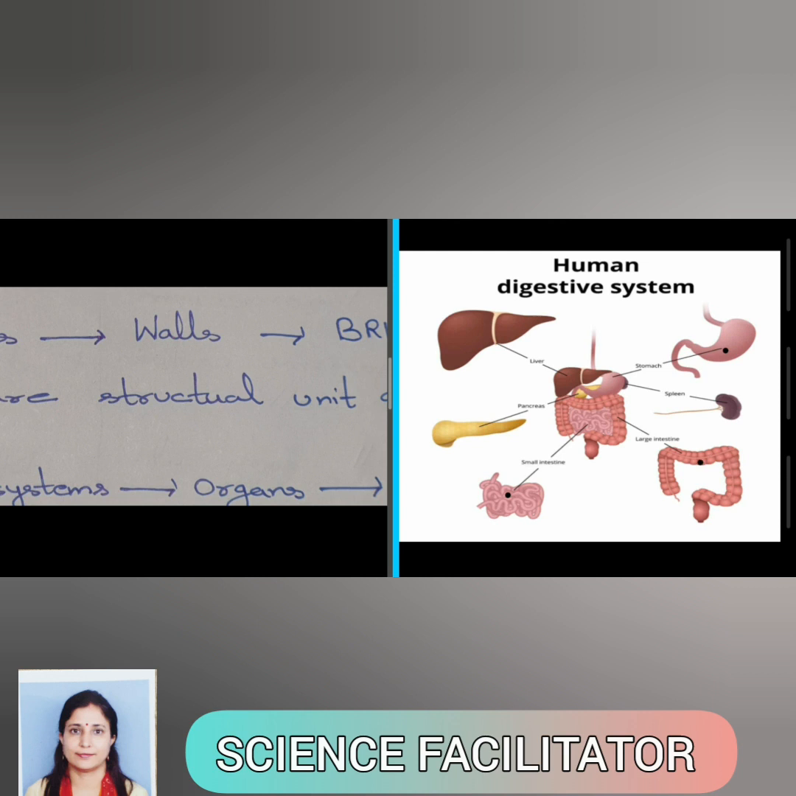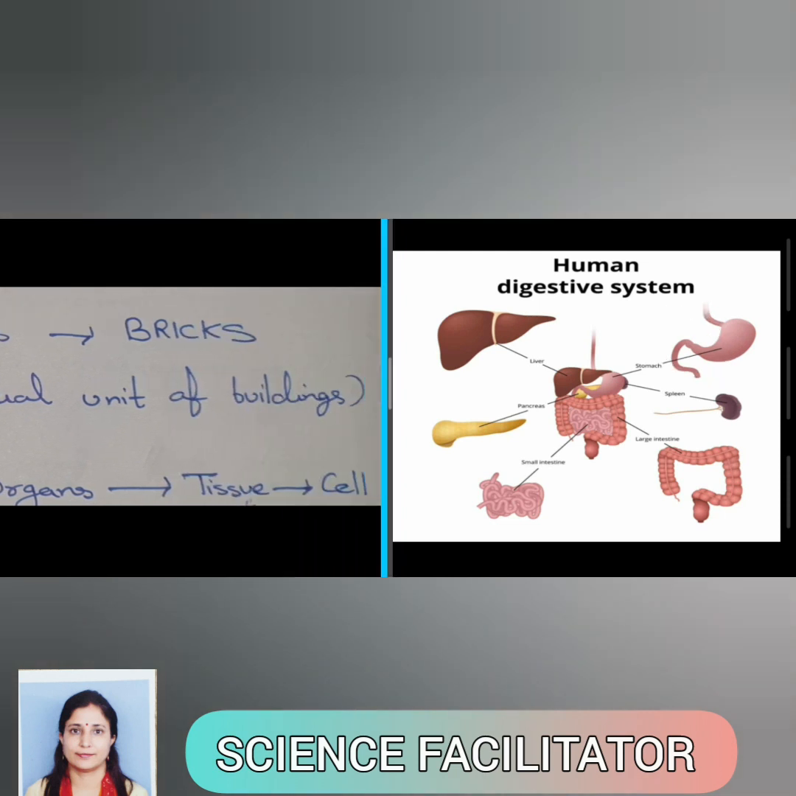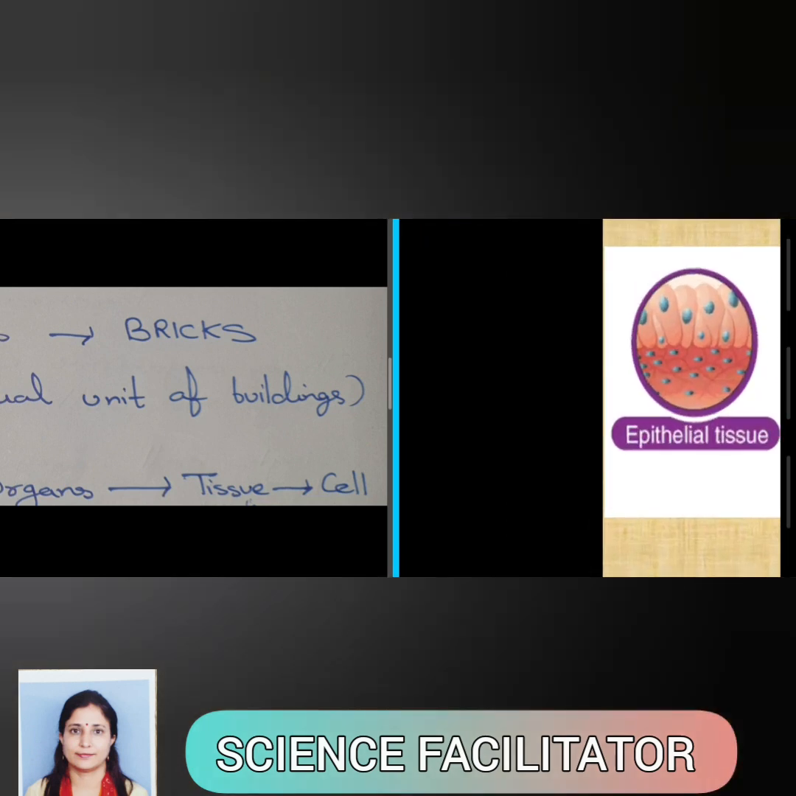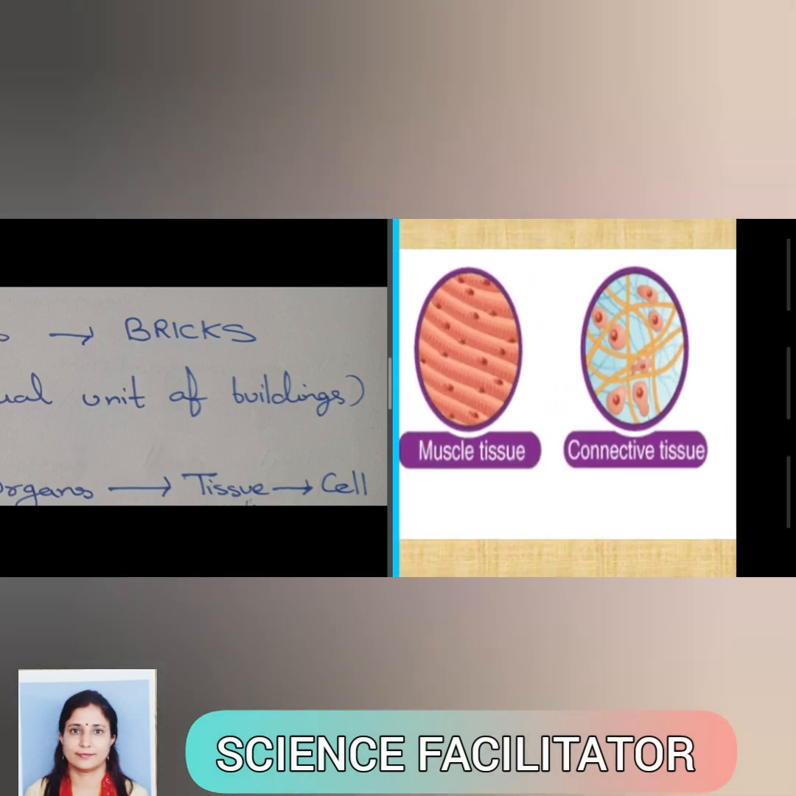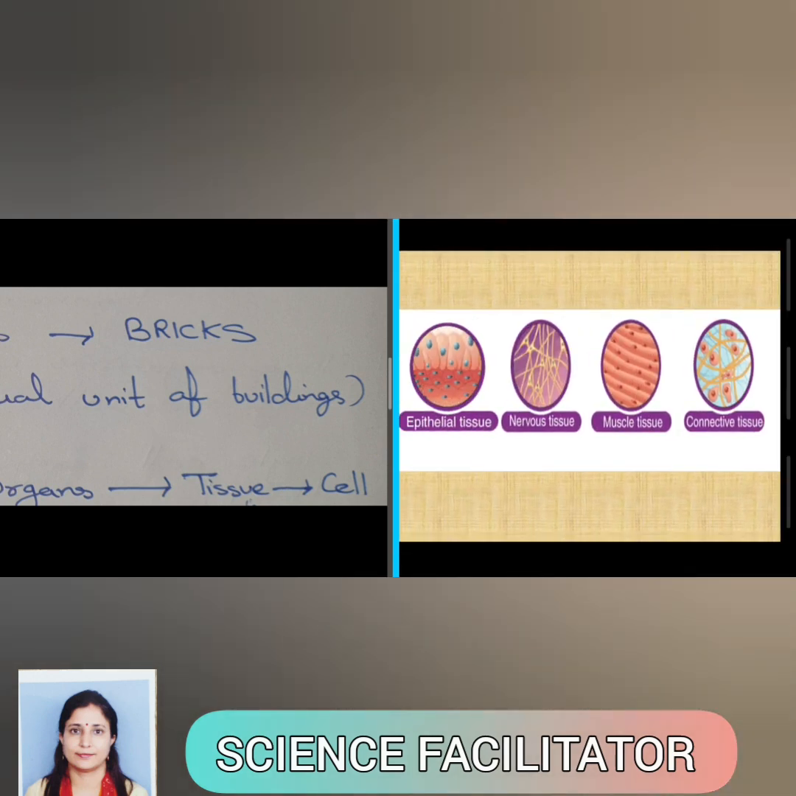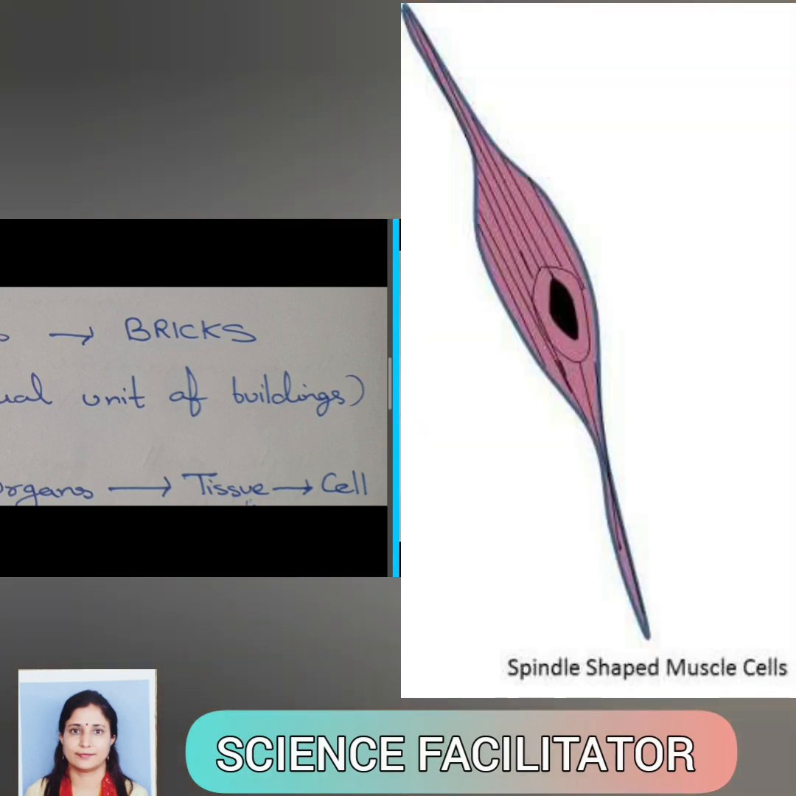And let's take the example of one particular organ like the stomach. It is made up of different kinds of tissue like epithelial tissue, nervous tissue, muscle tissue and connective tissue. And if we take one particular tissue, suppose muscle tissue, it is made of cells. So we can say that the cell is the basic structural unit of all living beings.